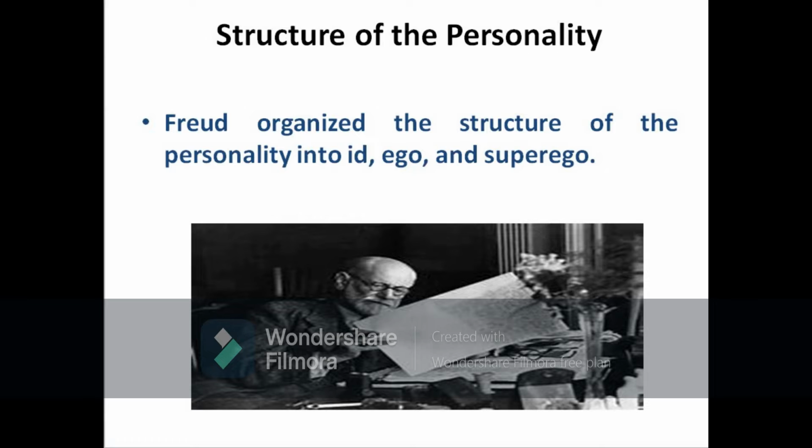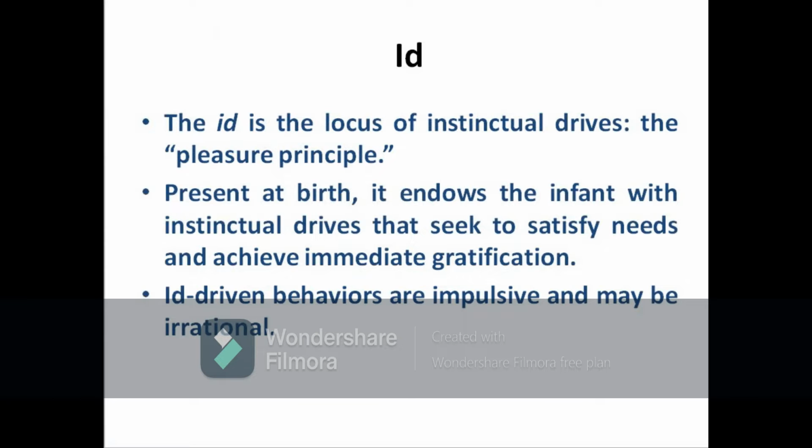Now let's see the first component, which is structure of personality. According to Sigmund Freud, he organized the structure of personality into id, ego, and superego. Now let's see the first one, which is id.